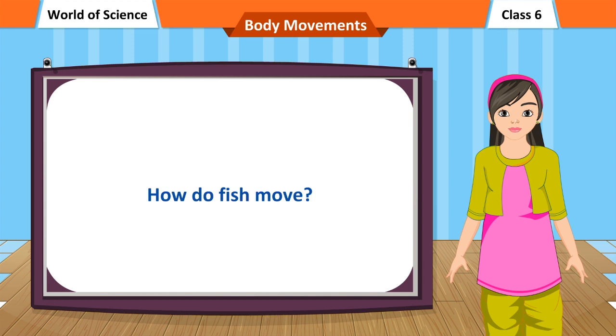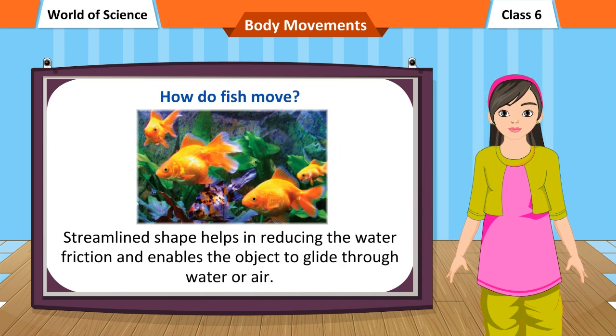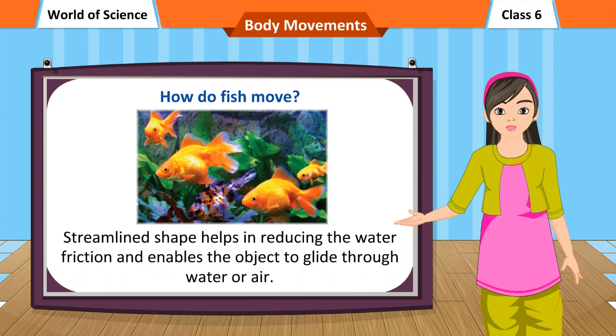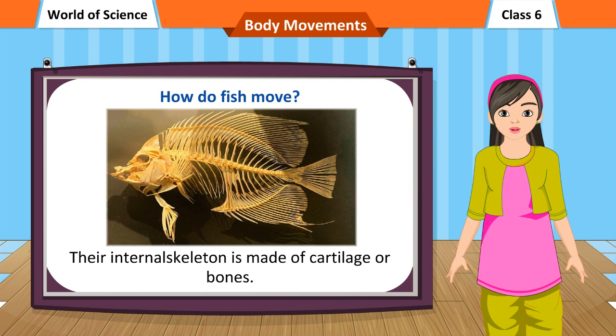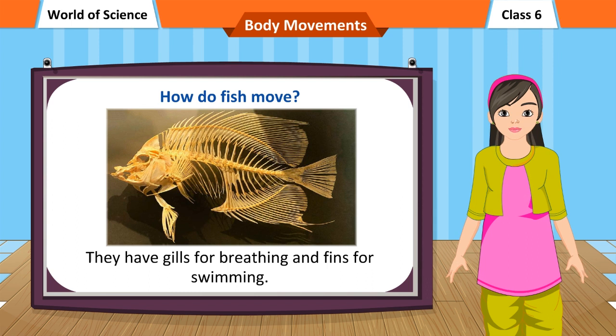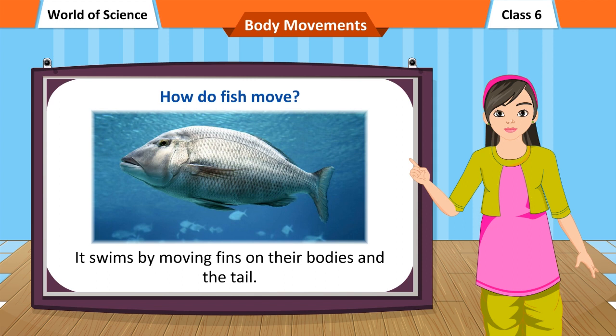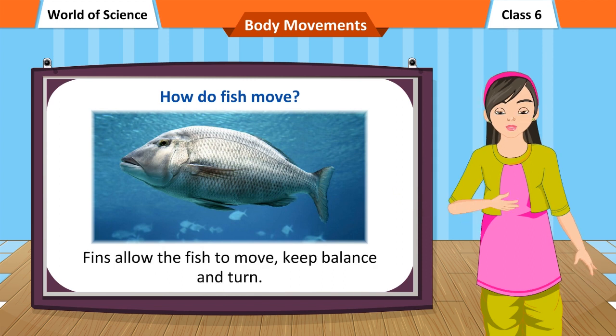How do fish move? The fish body is streamlined and is divided into head, trunk and tail. Streamlined shape helps in reducing the water friction and enables the object to glide through water or air. Their internal skeleton is made of cartilage or bones. They have gills for breathing and fins for swimming. It swims by moving fins on their bodies and the tail. Fins allow the fish to move, keep balance, and turn.